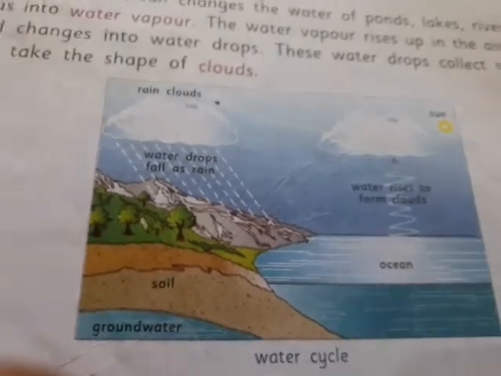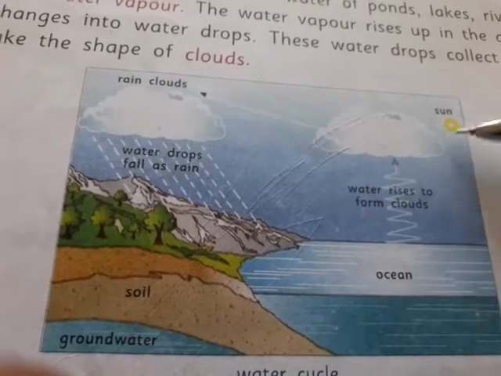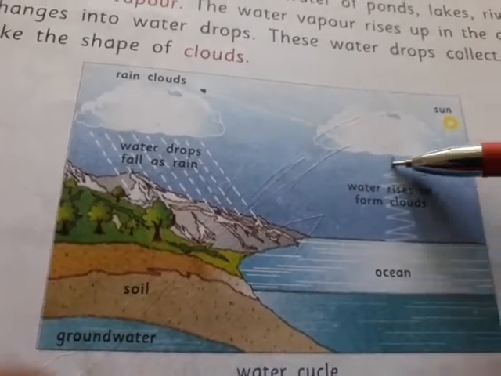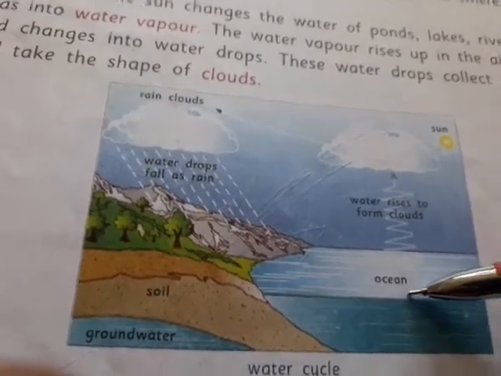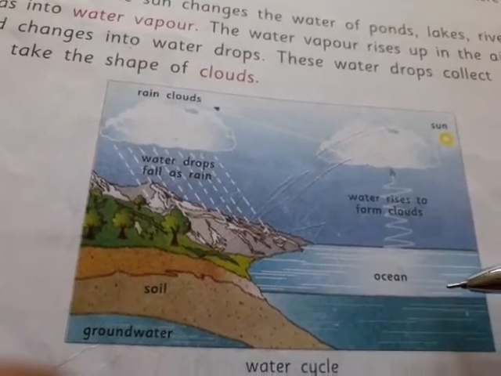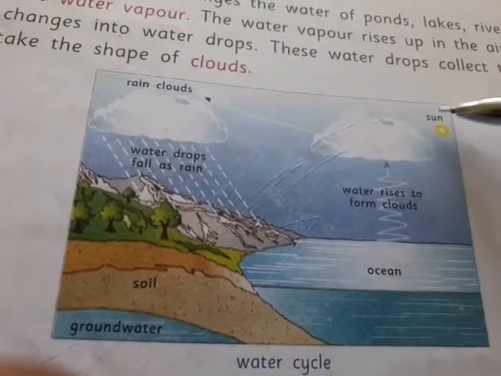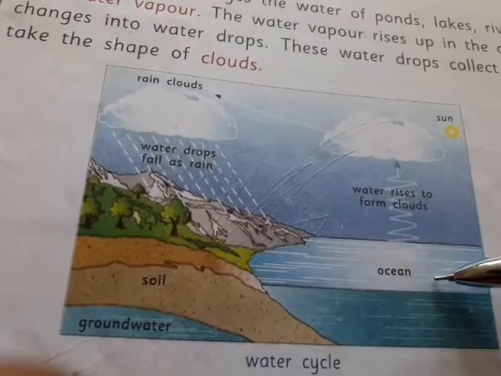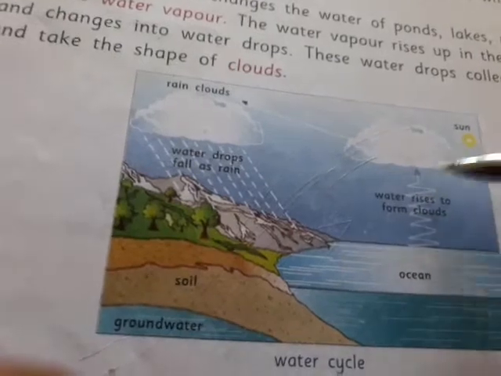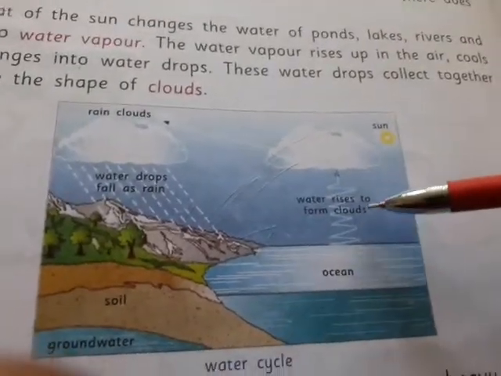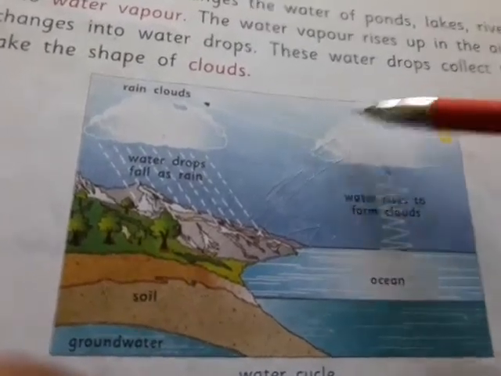In this process you can see the ocean. The heat of the sun changes some water into water vapor. It can be from the ocean, seas, lakes, rivers, from the different water streams. It changes into water vapor. The heat of the sun changes some water into water vapor. That process is called evaporation. Then the water vapor rises and forms clouds.